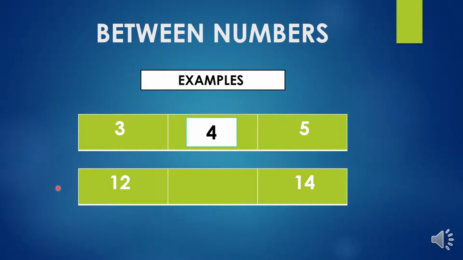The next example is, what number comes in between 12 and 14? To find this, we will count in order. We will start counting from number 10. 10, 11, 12. Please count one number forward. After 12, 13. After 13, 14. So, number 13 comes in between 12 and 14. Have you all understood, children?